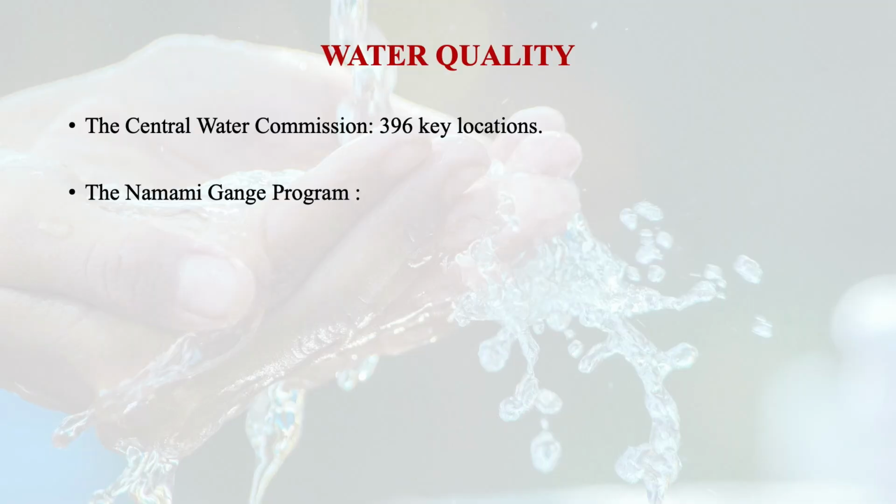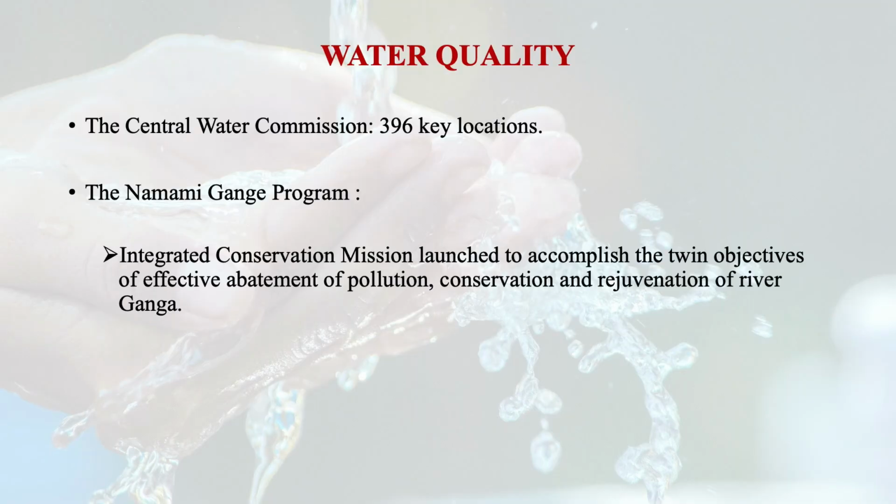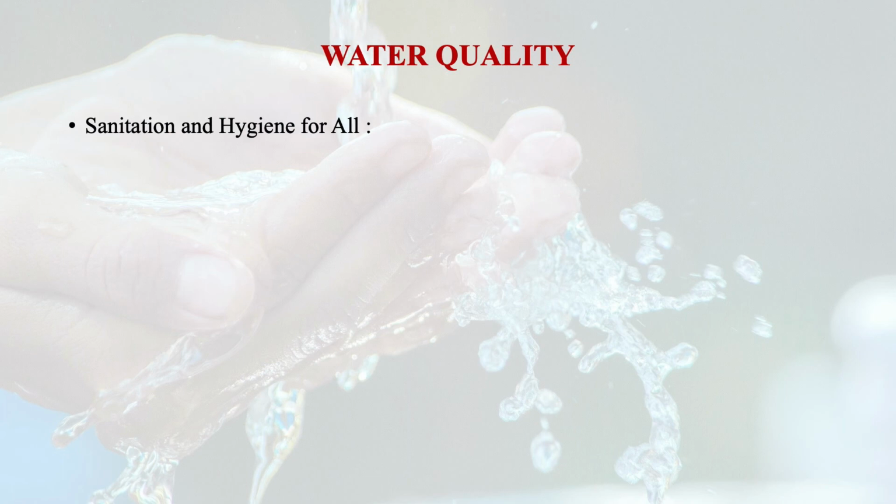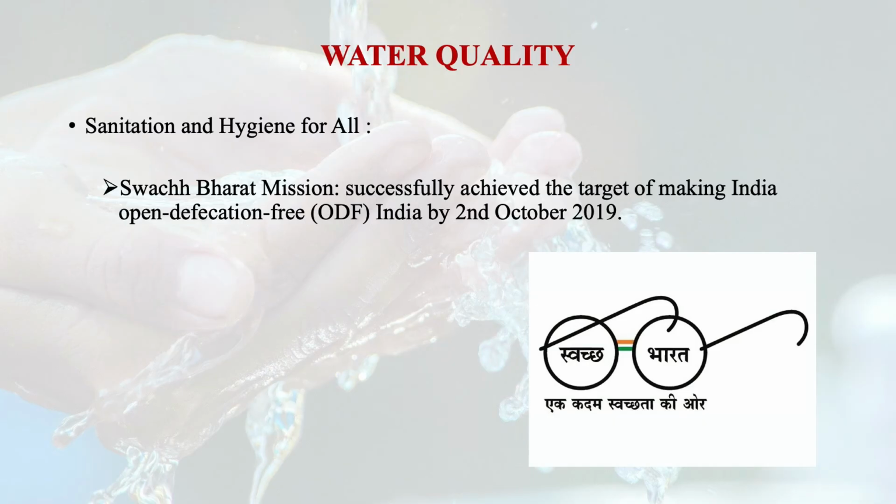We have the Namami Gange program, which is an integrated conservation mission that was launched to accomplish the twin objective of effective abatement of pollution, conservation, and rejuvenation of River Ganga. So it is also going well. Then, to achieve sanitation and hygiene for all, the government of India is committed to creating healthier communities by increasing access to clean water and sanitation. We have the flagship initiative of the Swachh Bharat mission